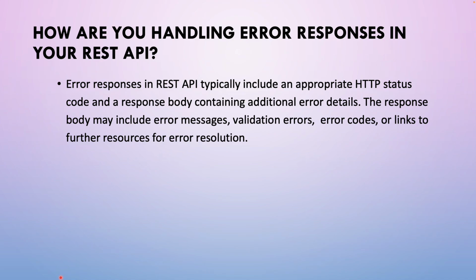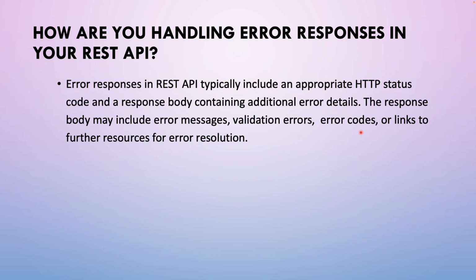So you may get a question like, how are you handling the error responses in your REST API? So what will you do? If you have a REST API, then you need to handle your error responses properly. So what is that properly? That properly is nothing but your error response should include an error message. So what has happened? Why is this throwing error? That error message information. If it is because of a validation error, say suppose a field should accept only values from 1 to 100, but by mistake I've sent 150, then I need to know that I need to send 1 to 100 for that field and not 150. So that information, validation error information, the error codes.